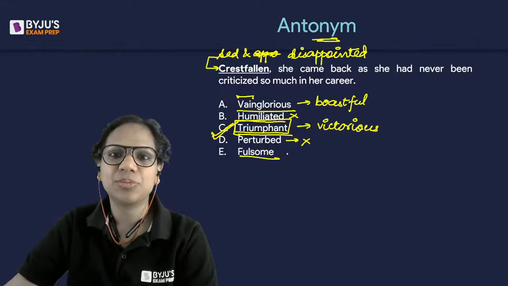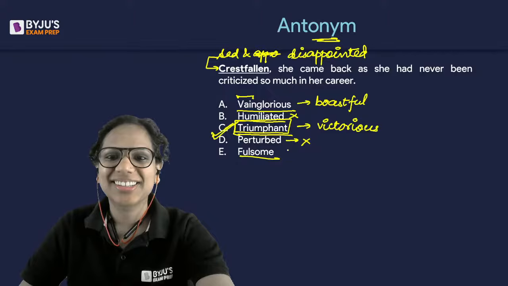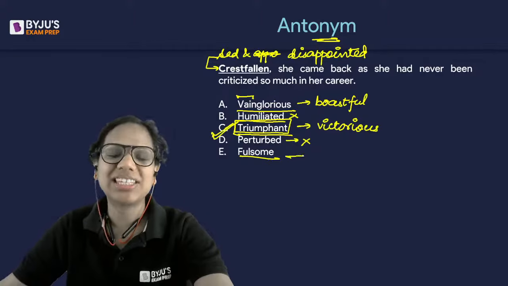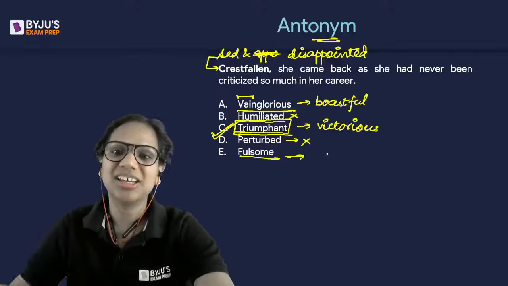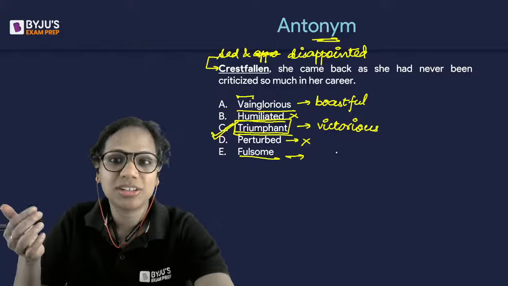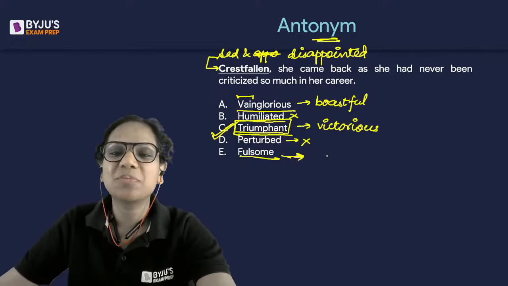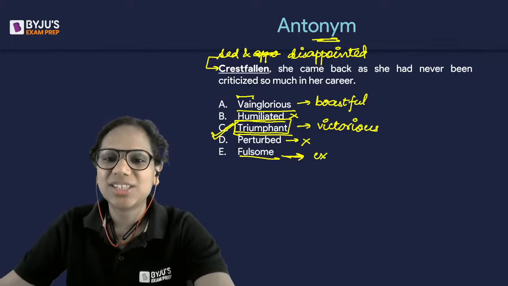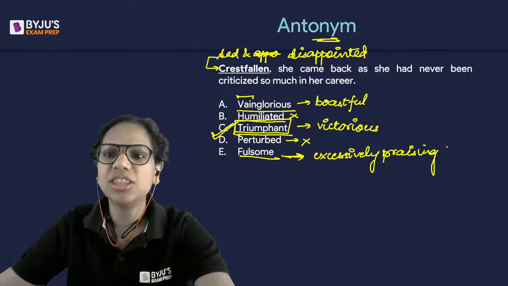Okay? Fulsome. What is the meaning of fulsome? So, when someone praises you excessively, right? Then that's when we say they are fulsome in their praise. So, the fulsome press. Sometimes the press praises celebrities a lot, right? The paparazzi, they praise celebrities a lot. So, the fulsome press. So excessively praising. That is the meaning here. So even this is not an antonym.